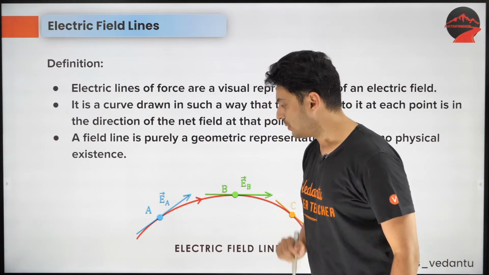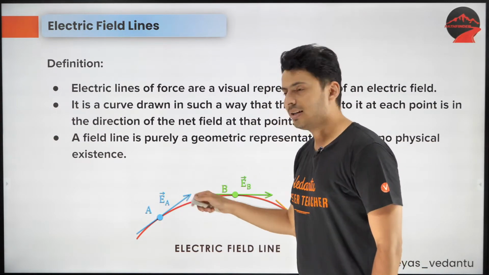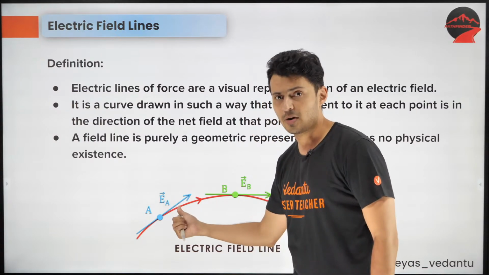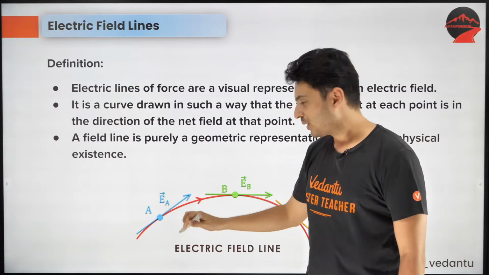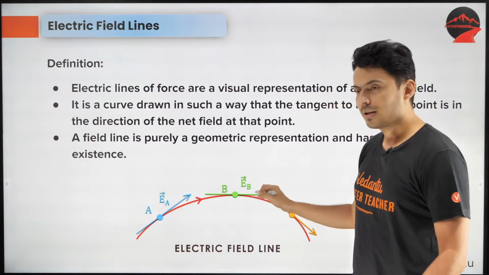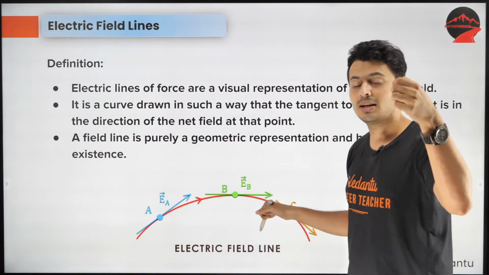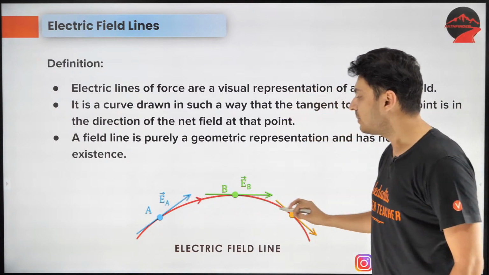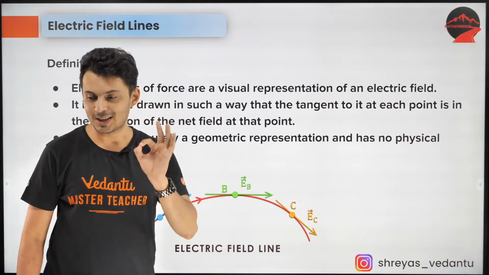Now, let's say you are at this point. The field is, let's say, in this direction. You travel in that direction, let's say the force is in that direction, the blue arrow mark. At that new point, the force might be in some other direction. So again, you travel in that particular direction and move a little bit. Now at that new point, the force on a test charge might be in a new direction. So you keep on traveling. The curve that will be traced is called a field line.